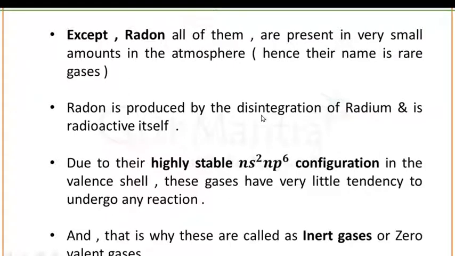So you have to memorize this point in group number 18: radon is the radioactive element. Due to their highly stable ns2 np6 configuration in the valence shell, these gases have very little tendency to undergo any reaction. Since they do not have any tendency to react, these gaseous elements of group number 18 are known as inert gases or zero valent gases.